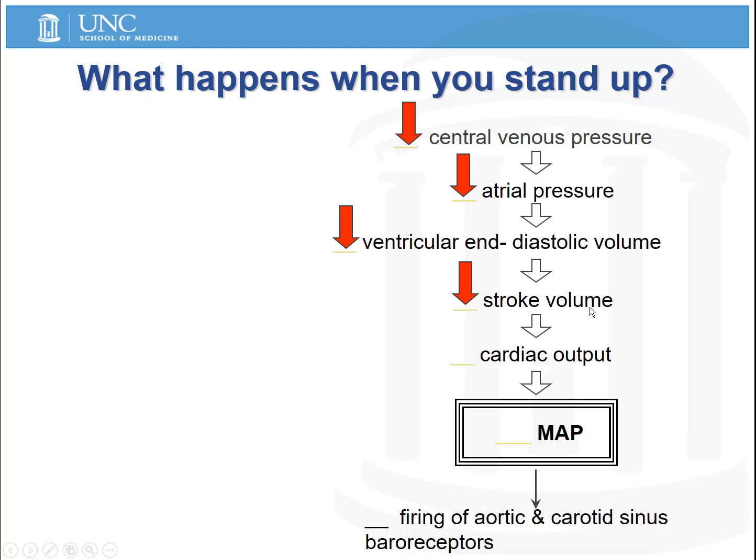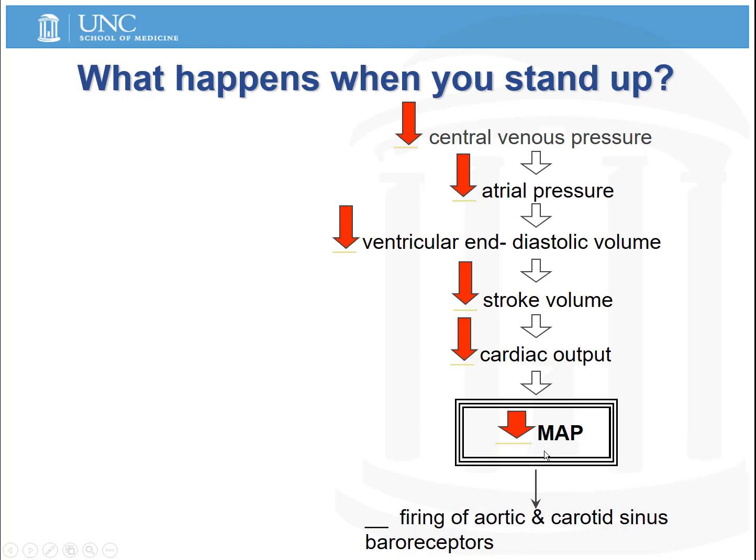A decrease in stroke volume leads to a decrease in cardiac output, and decreased cardiac output causes a decrease in the mean arterial pressure. And remember, that's because the mean arterial pressure is a product of cardiac output along with systemic vascular resistance. And this process happens to all of us to some extent when we stand up. There's a fall in mean arterial pressure, which is why you might feel a little lightheaded right after you stand up. But the reason that lightheaded feeling goes away so quickly normally is because the arterial baroreflex engages and corrects the mean arterial pressure back up to the normal range.